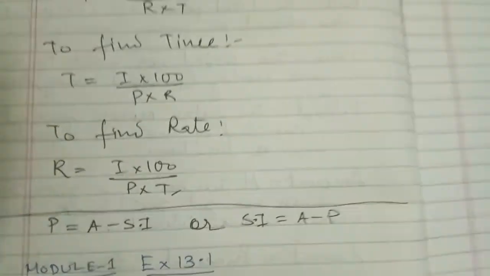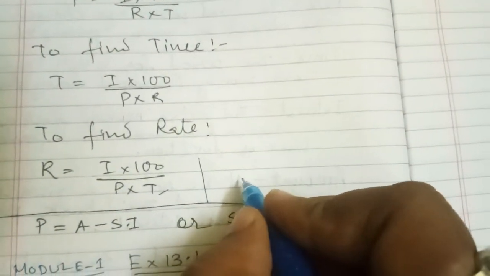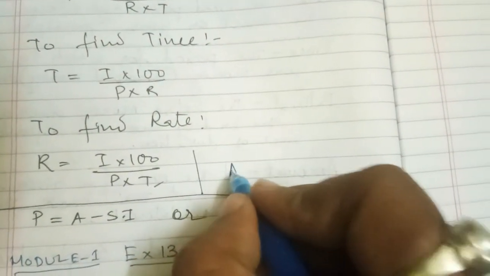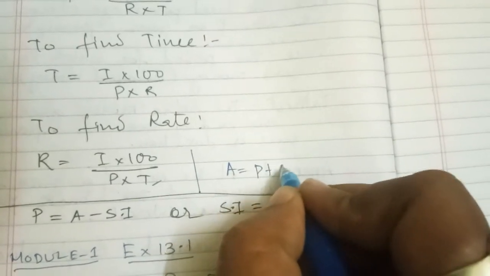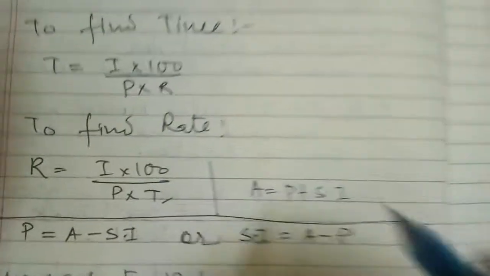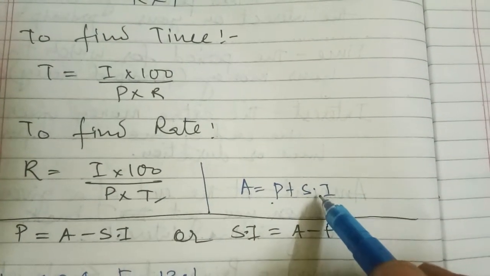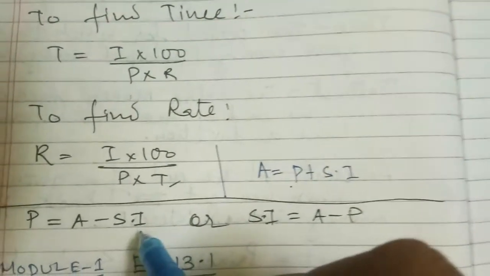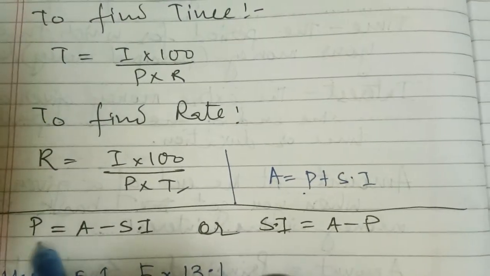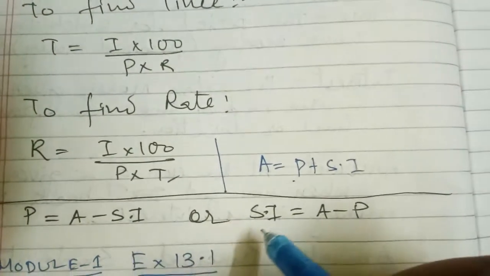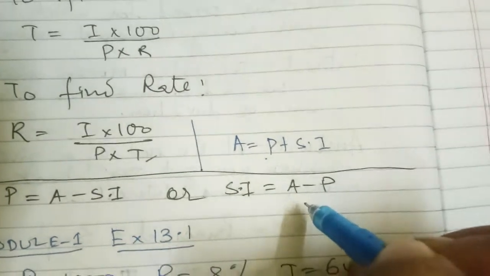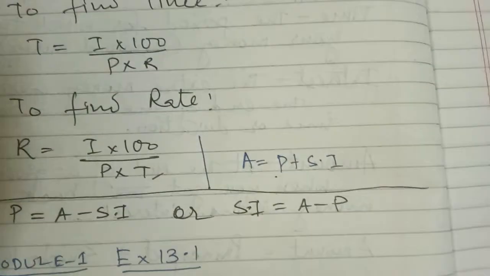Here, we know that amount equals principal plus simple interest. If I move SI to the other side, then principal equals amount minus simple interest, or simple interest equals amount minus principal.